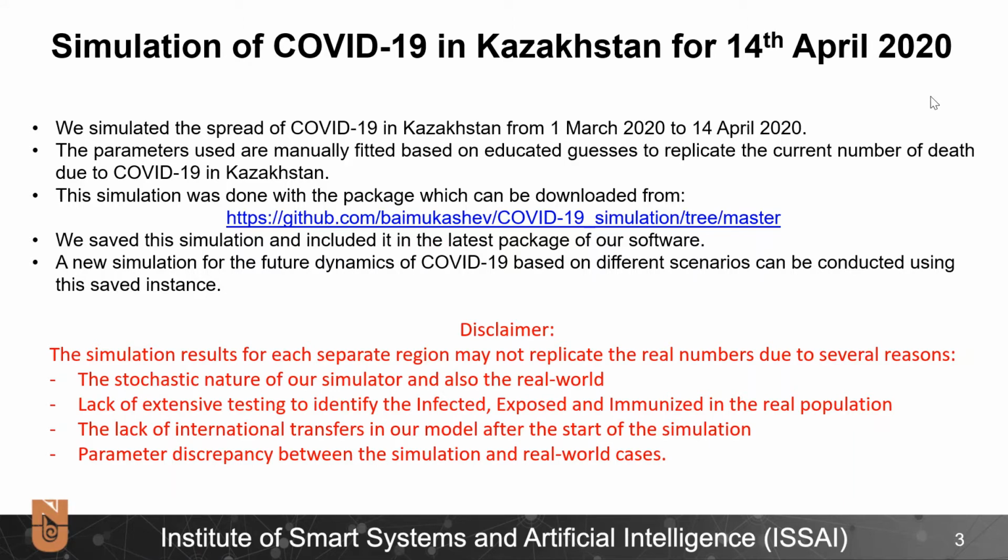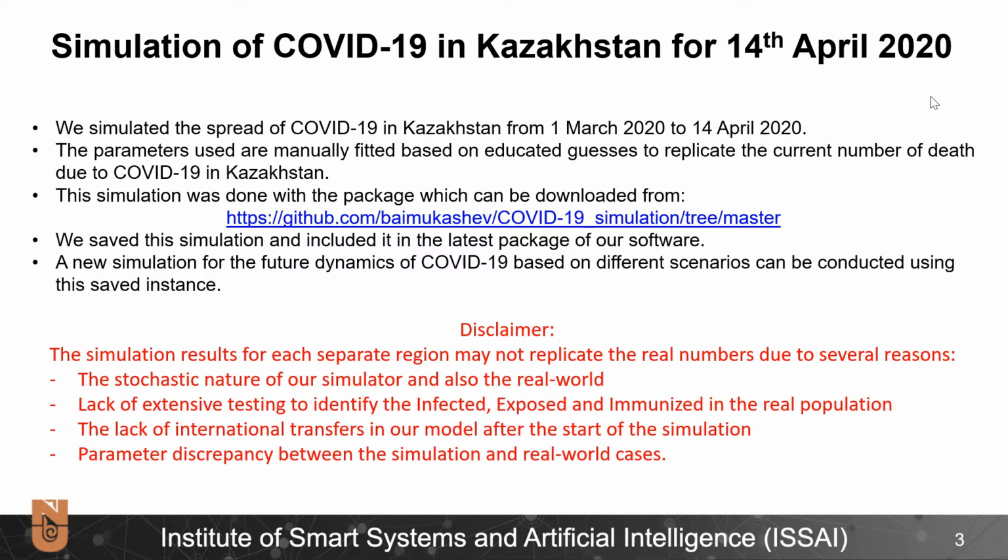We have prepared the package for COVID-19 in Kazakhstan from 1st March 2020 to 14th April 2020. The parameters used are manually fitted based on educated cases to replicate the current number of deaths in Kazakhstan. We have saved the simulation results and included them in the latest package of our software, which can be downloaded at the link shown below. The new simulations for the future dynamic of COVID-19 based on different scenarios can be conducted using this saved instance.